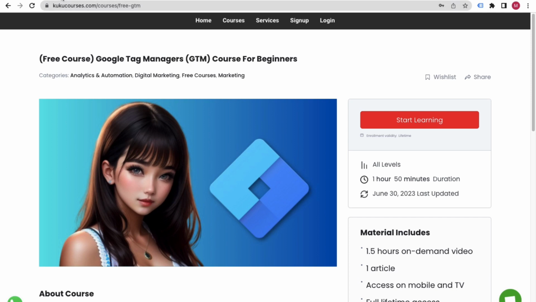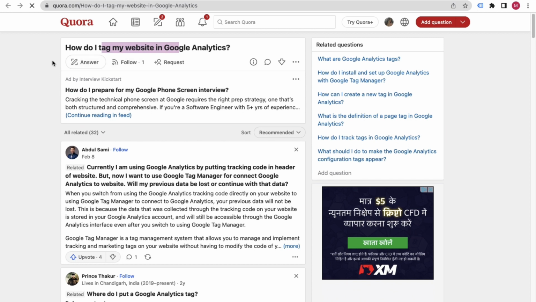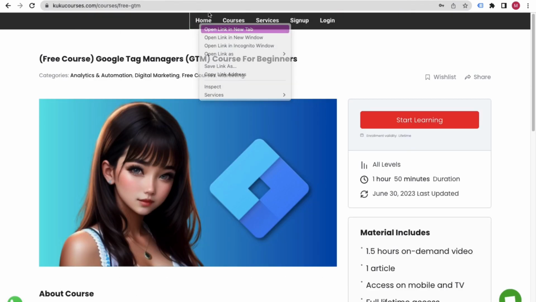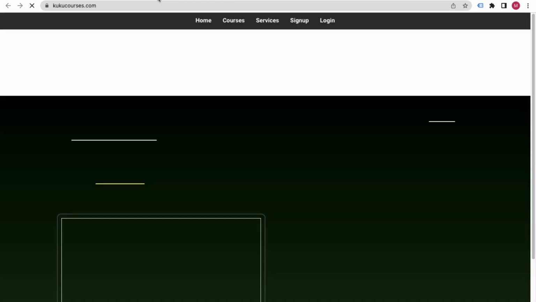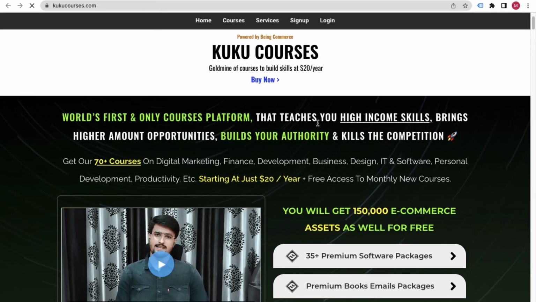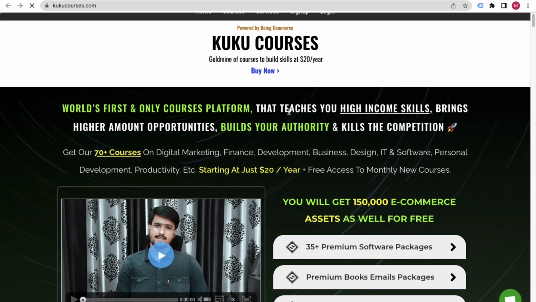So never do something like this. For example, you are talking about Google Tag Manager, and you are sending the traffic to the home page of your website. That will be very irrelevant, because people will come to your website and they are not interested to know about your product and service. What they want to learn is about the Google Tag Manager.